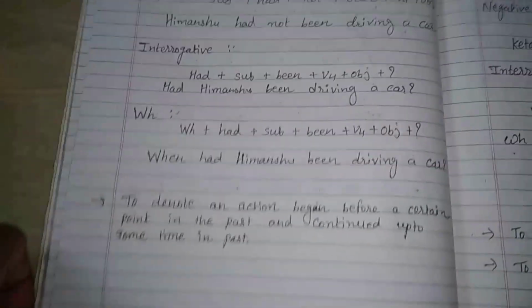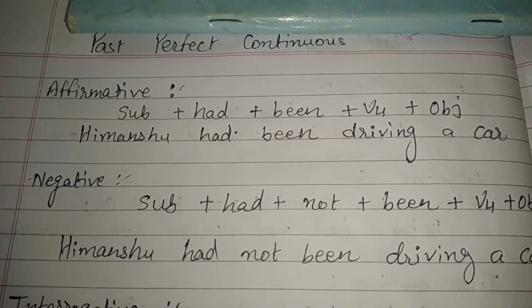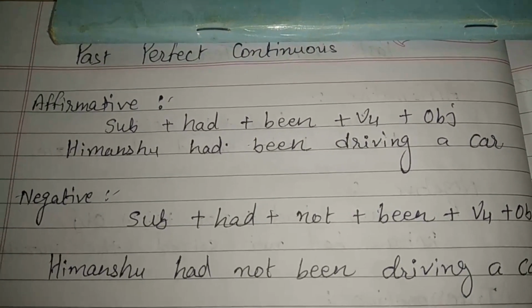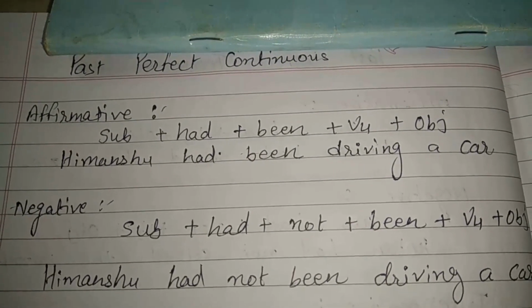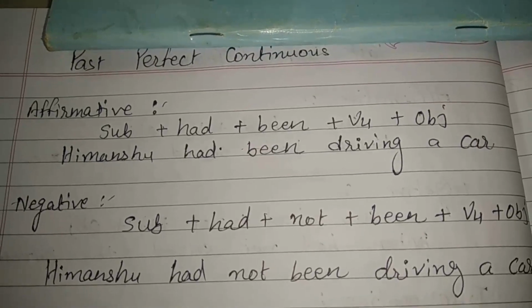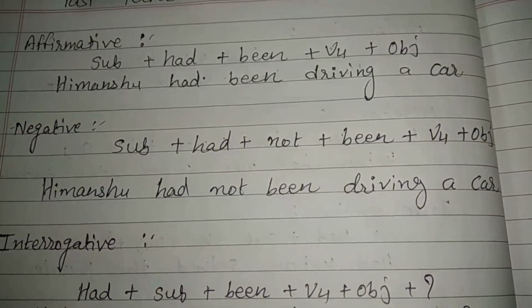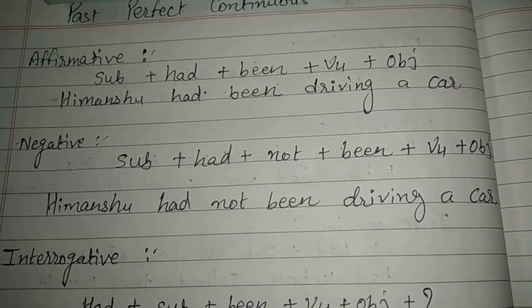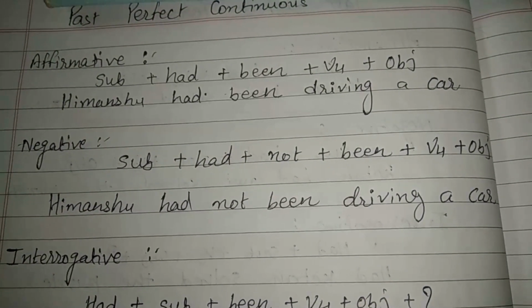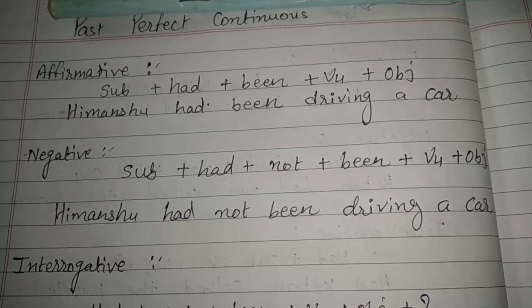Now let's see the format of all types of sentences. First is affirmative. To make affirmative we have to use the format subject plus had plus been plus V4, meaning present participle, plus object. The example is Himanshu had been driving a car. Now let's see the negative sentence. To make negative you have to use the format subject plus had plus not plus been plus V4 plus object. The example is Himanshu had not been driving a car.